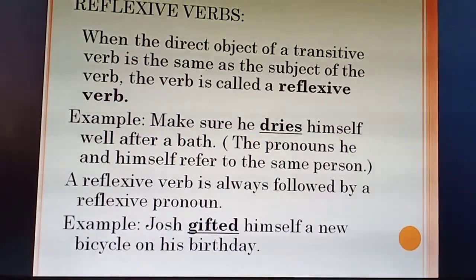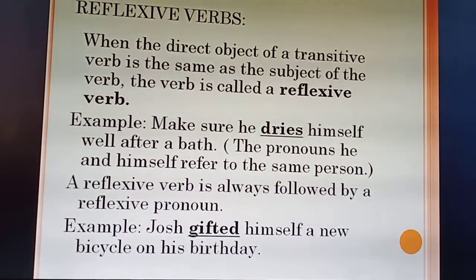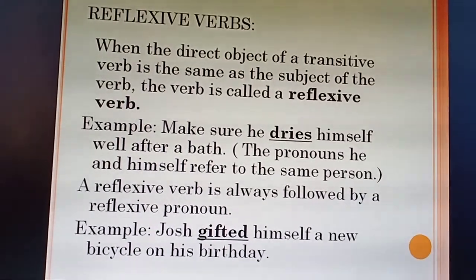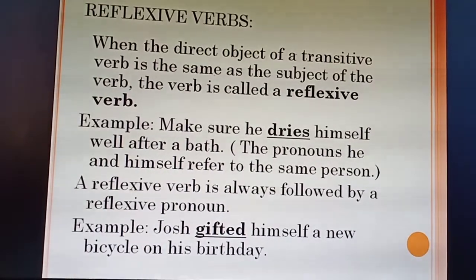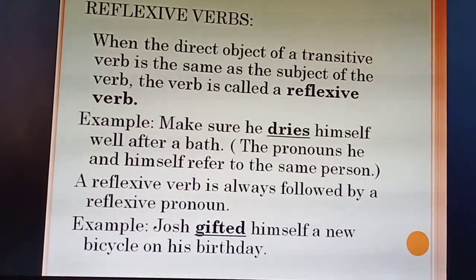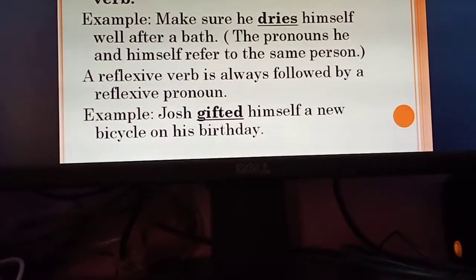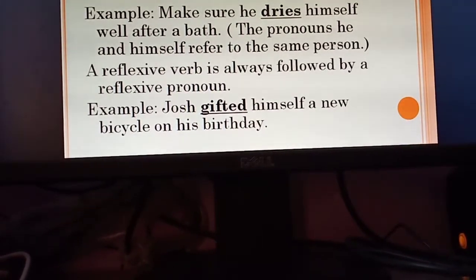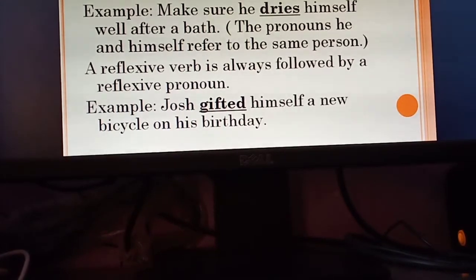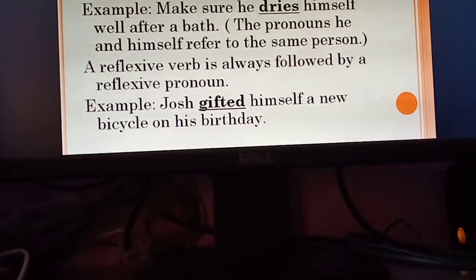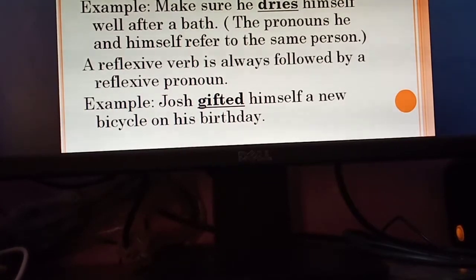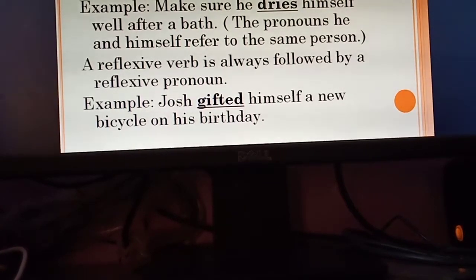Examples are make sure he dries himself well after a bath. Here dries is the verb and the pronouns he and himself refer to the same person. A reflexive verb is always followed by a reflexive pronoun. Example, Josh gifted himself a new bicycle on his birthday. Here, gifted is the verb and Josh and himself refer to the same person.